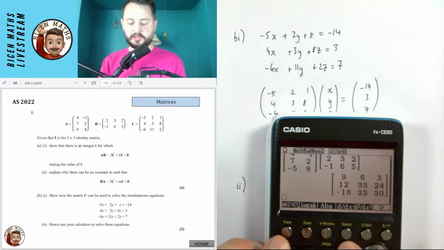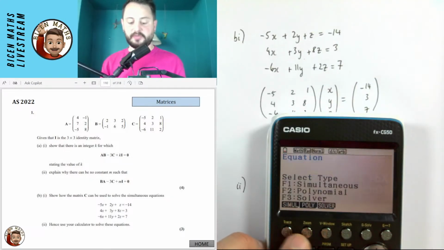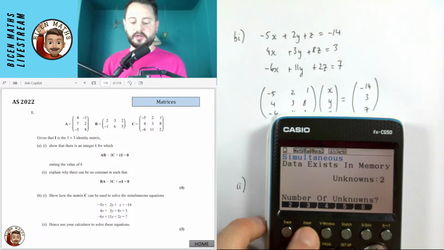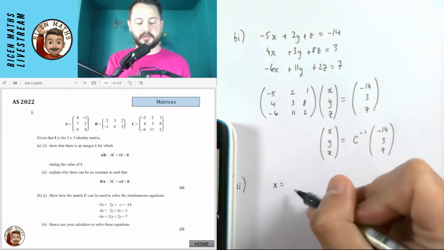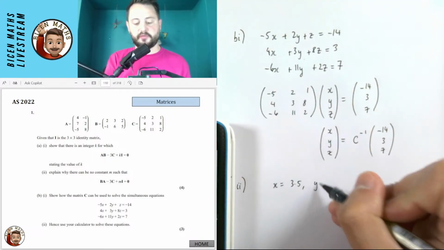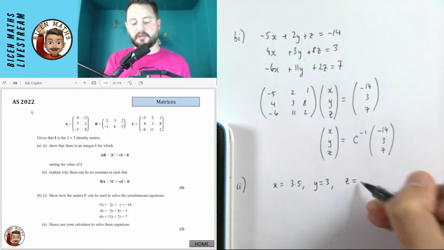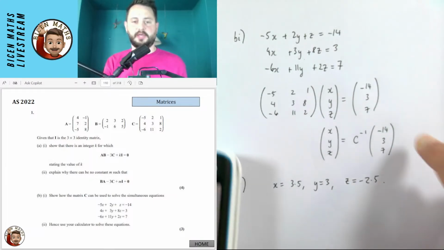I'm going to just jump to it, because they'll never know which way I've solved it. They don't know if I've done it using matrices or whether I've done it with the simultaneous equation solver. So very easy. I'm just going to get all these numbers whacked into the calculator and hope I haven't pressed anything wrong. So it looks like we have that x is 3.5, y is 3, and z is minus 2.5. But that should be enough.